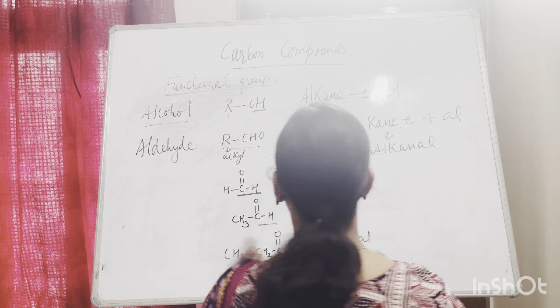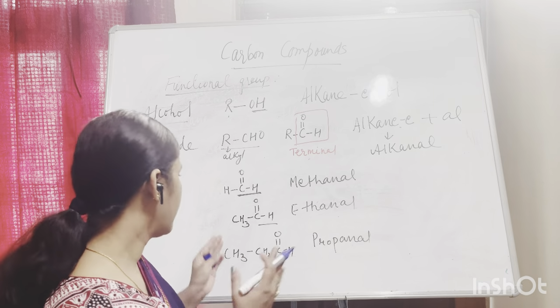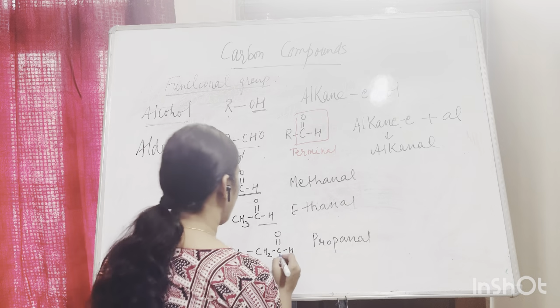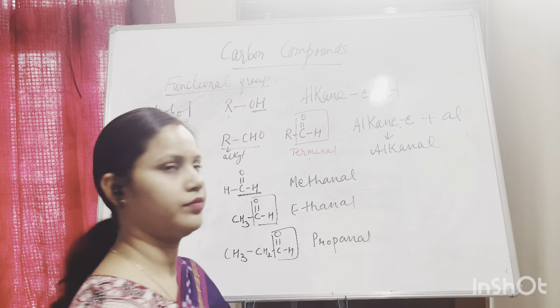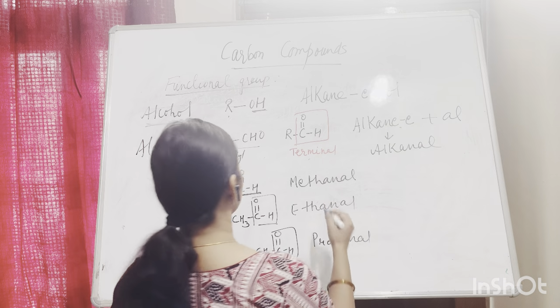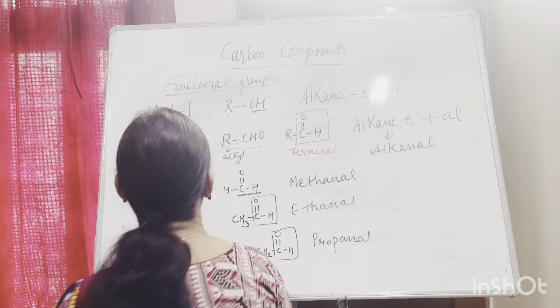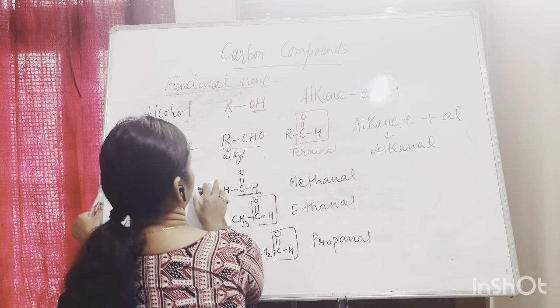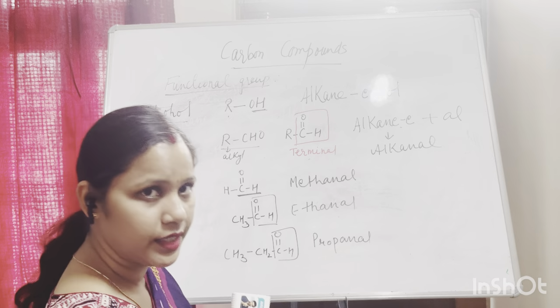Alright. So 1, 2, 3 carbon, that is propanal. Always on the terminal. Clear? This is aldehyde. Next we have is ketone. Remember, aldehyde always on the terminal carbon.